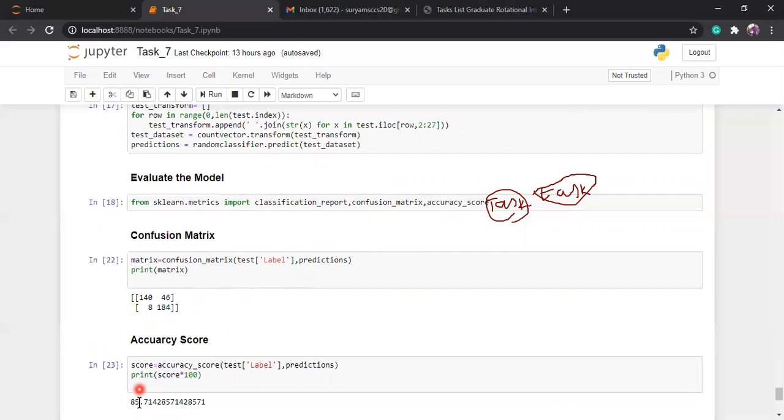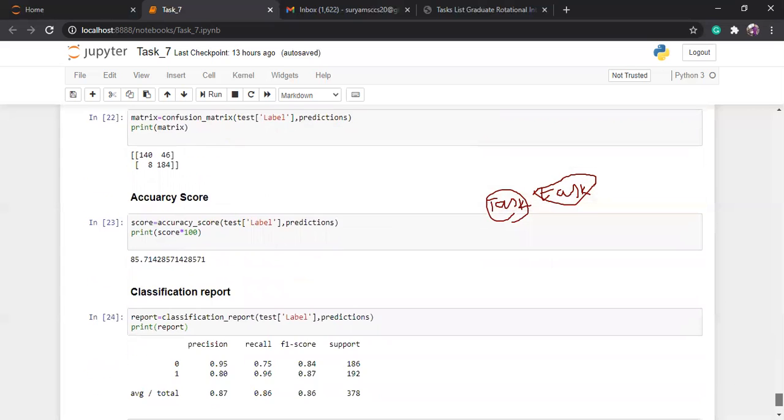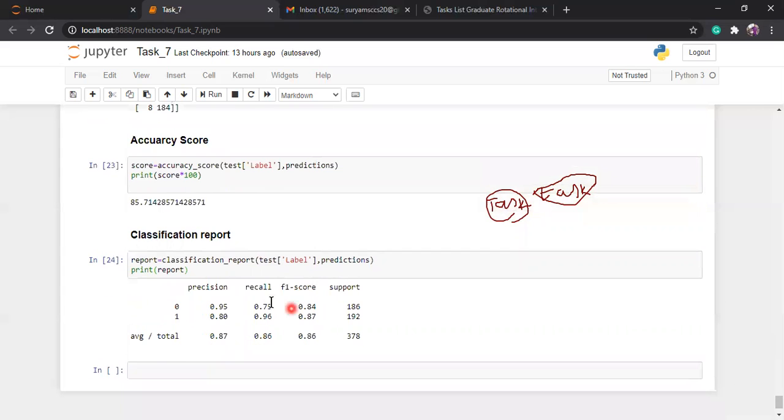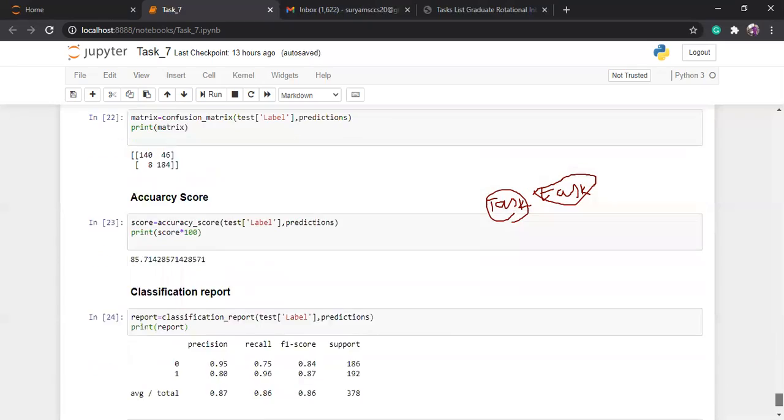Here my model accuracy is 85%. If I use n-gram 1 comma 1, the model will be around 76 to 82. I used n-gram 2 comma 2, so our model accuracy is 85%. This is the classification report. So in this project you can do sentiment analysis on news headlines through random forest classification.